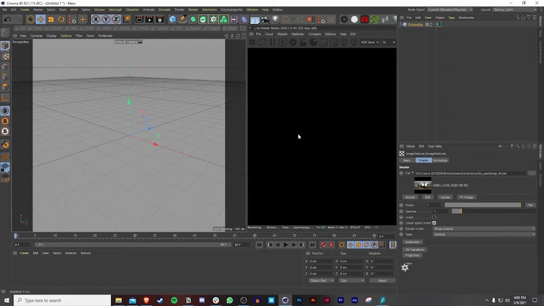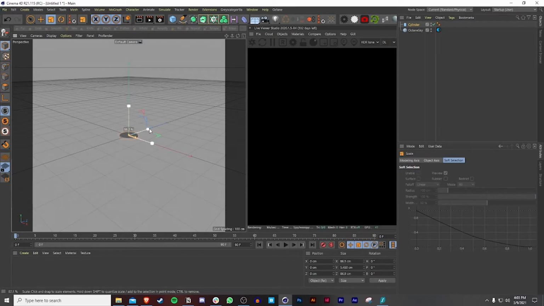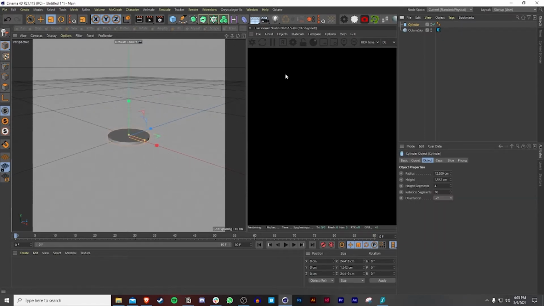And then the next thing I'm going to do is grab a cylinder. So this is where we're going to make the coin. Now, the first thing I want to do is decrease the height by dragging this down. I think this is at a pretty good level. Another thing I'm going to do is press T to scale and then decrease the size by dragging it to the left. And by going closer, we can already see. I just want to make it almost the same size as an actual coin, so it's about 2 inches. Something like that is fine.